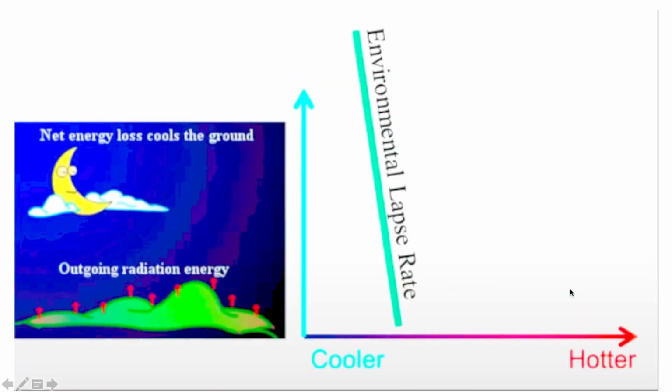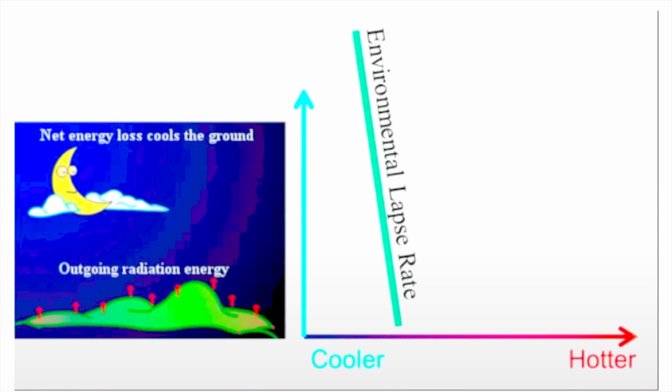During nighttime the environmental lapse rate is less because the earth has cooled down. At night the earth releases infrared radiation back to the atmosphere and to space, so the temperature on the earth's surface is lower. What about the upper atmosphere? There is again a lower temperature. So the difference between the surface temperature and the temperature at higher heights will be less.